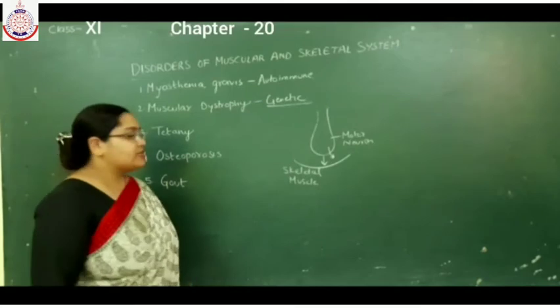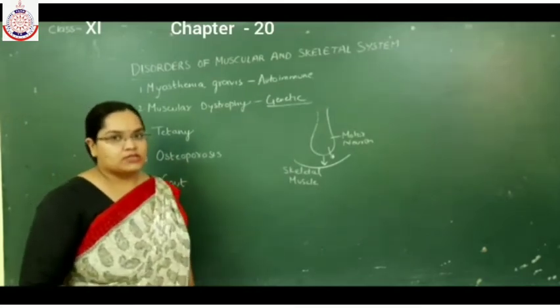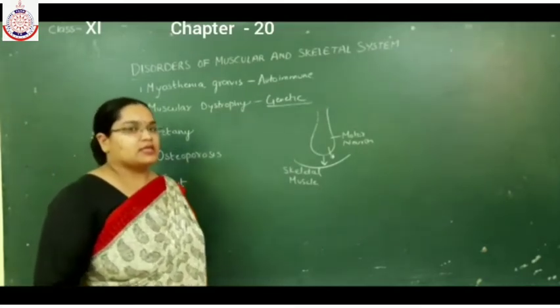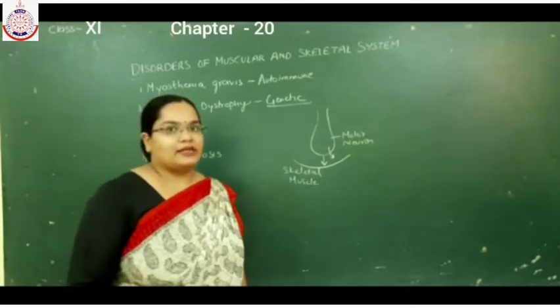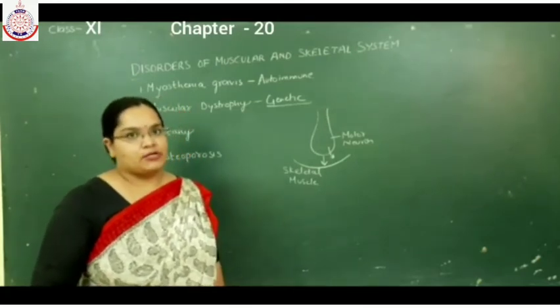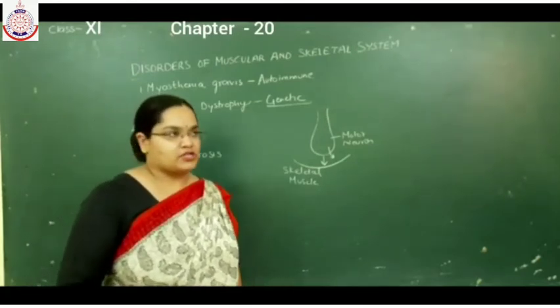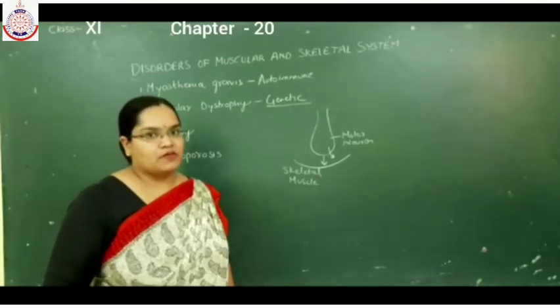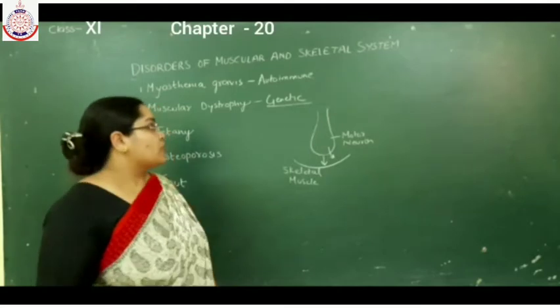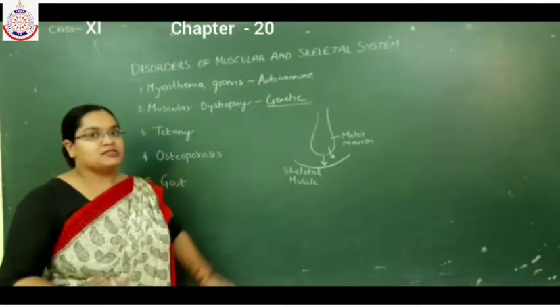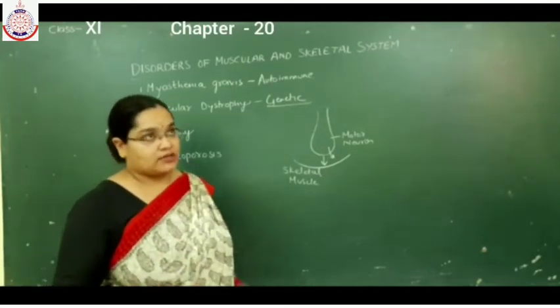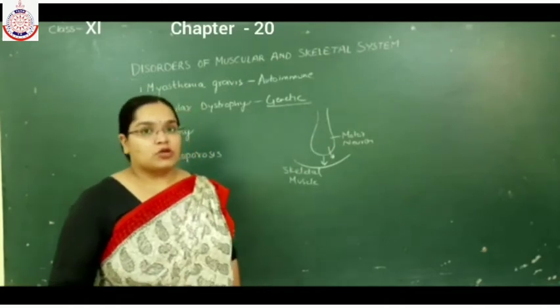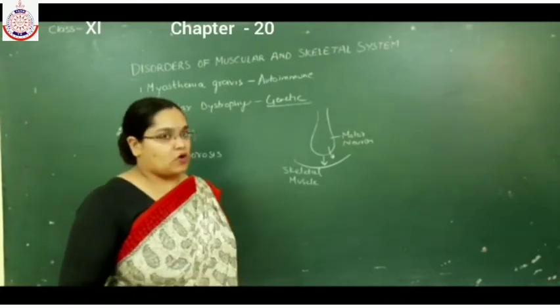In muscular dystrophy, there is a loss of skeletal muscles, due to which the skeletal muscles will not be able to perform their function, and it leads to paralysis, and the person will become bedridden. So it is a genetic disorder. It means there is some defect in the gene which is responsible for causing this disorder.